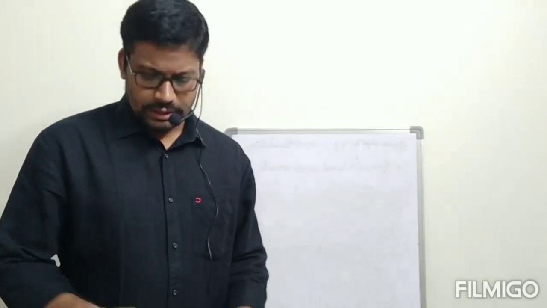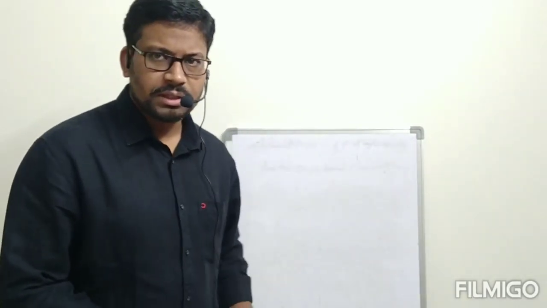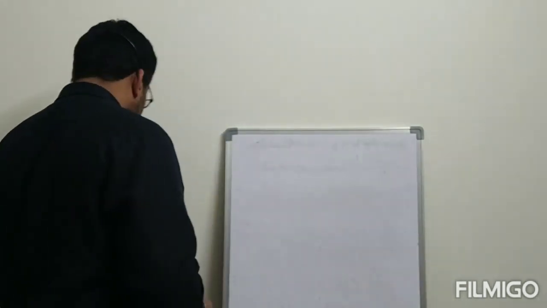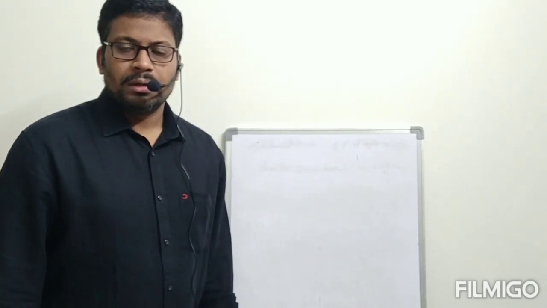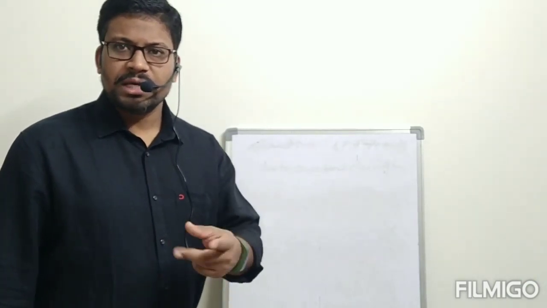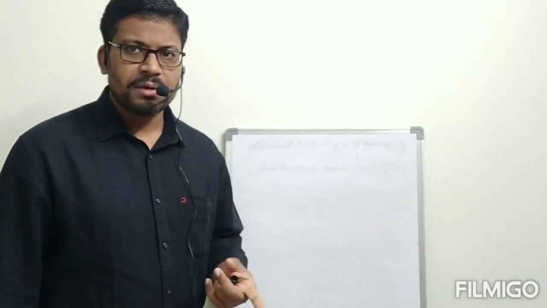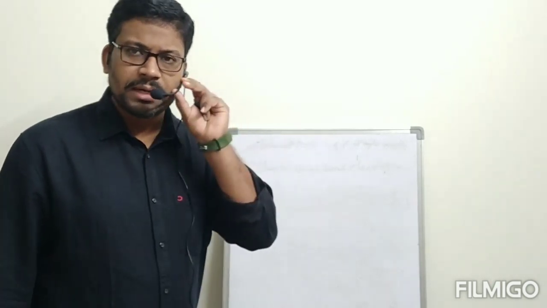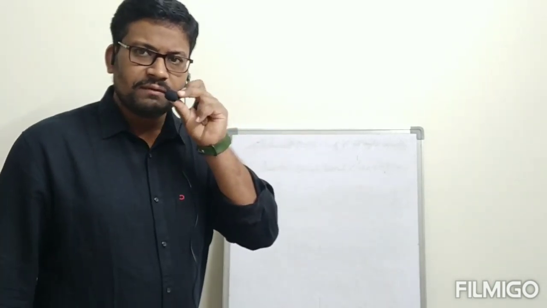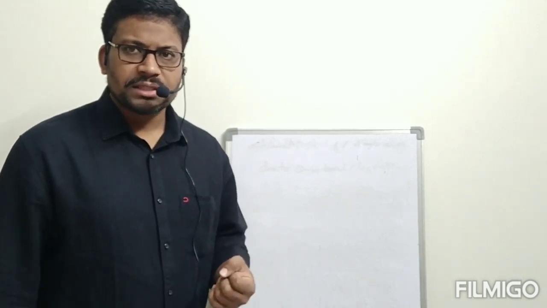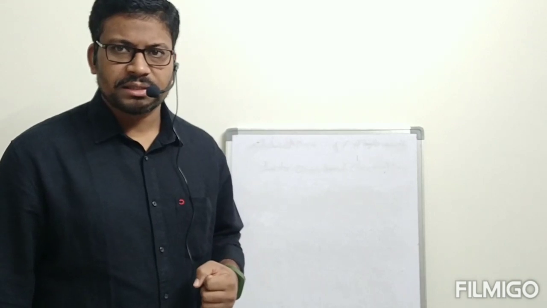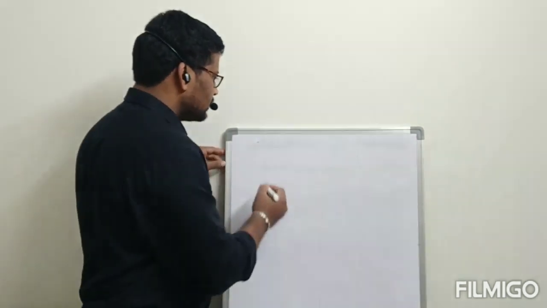Good morning, students. In today's class, we will go through the chapter on equilibrium. Actually, there are two types of equilibrium: physical equilibrium and chemical equilibrium. Both are commonly called just equilibrium. First, before going to that, we have to know what is meant by reversible reaction and what is meant by irreversible reaction. Okay, let us see.